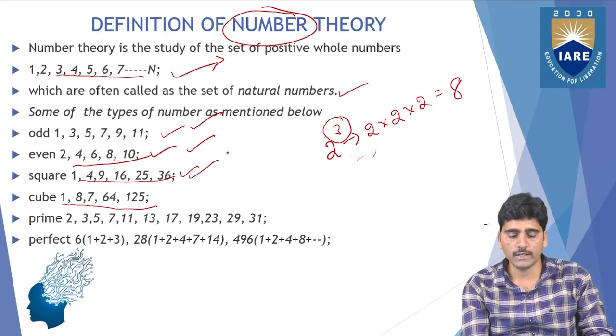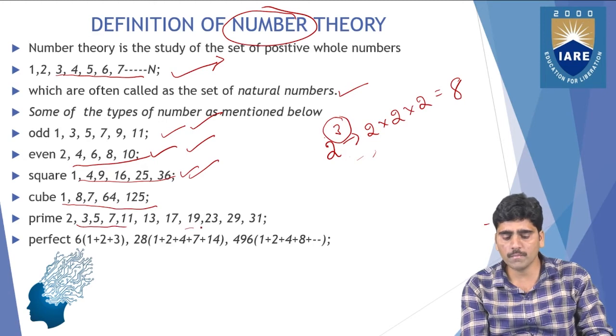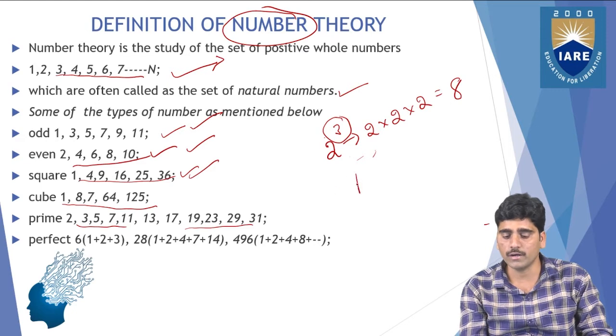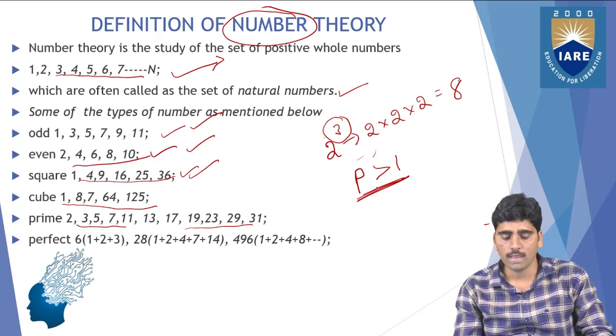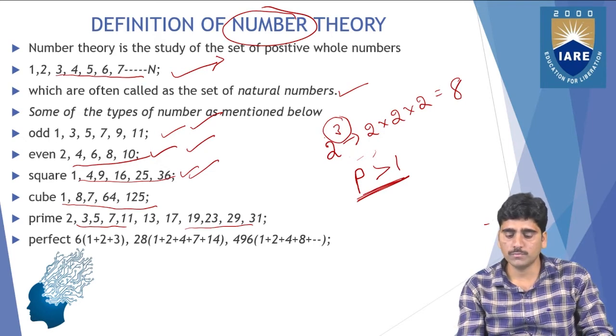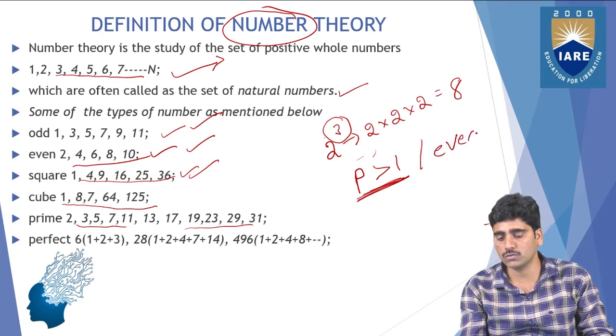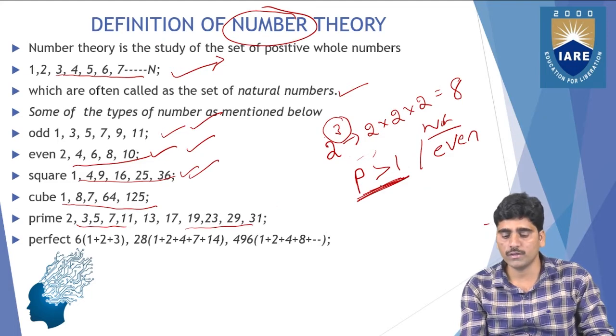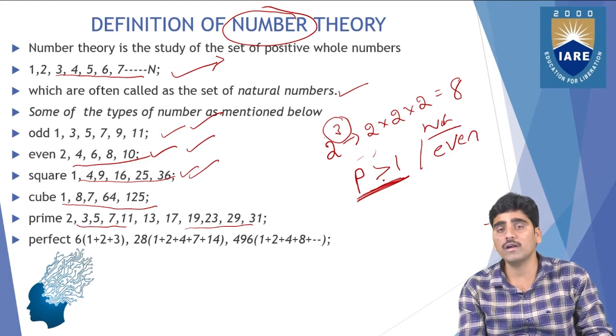And then next, prime numbers. Prime numbers are numbers which are greater than 1, and the number should be divisible by itself only.